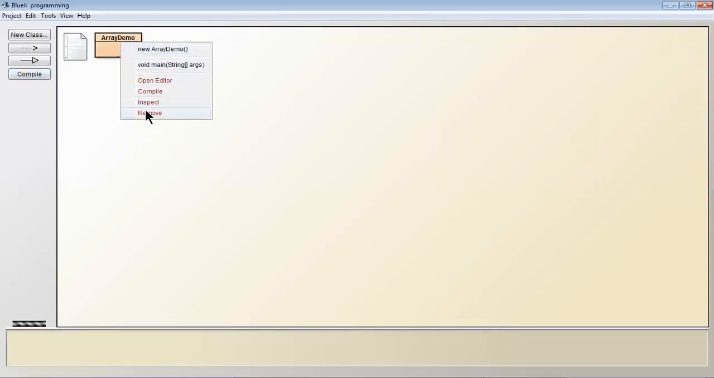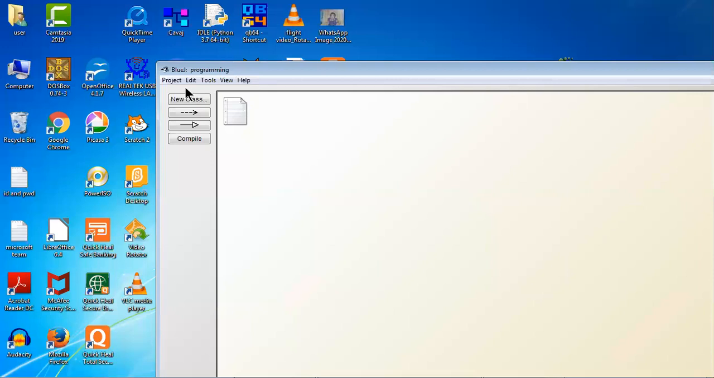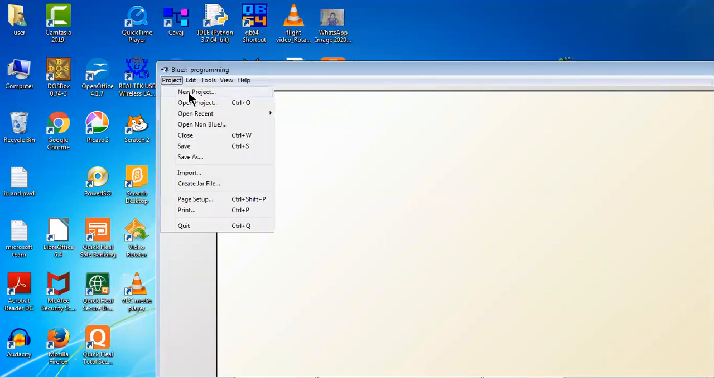Let me remove this. Yes, this is the interface where you can see how many tabs are there: Project, Edit, Tools, View, Help. In the beginning, you cannot create the class. Since I have already created a project, these options are active on my screen. But when you download and install BlueJ and JDK for the first time in your system, these buttons will not be active. At that time you need to click on project and create a new project.